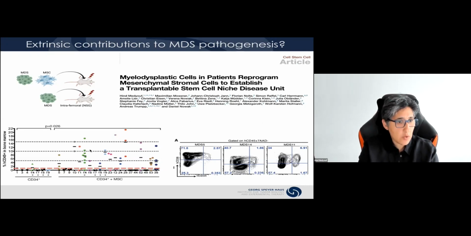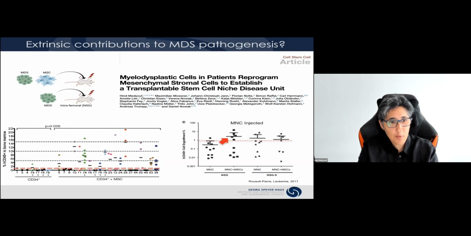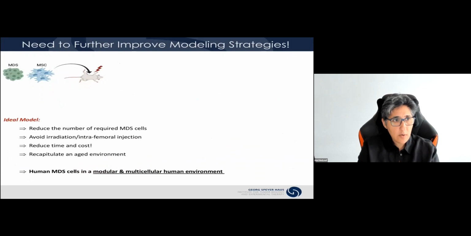Now, since then, I just want to highlight one study here from Dominique Bonnet's lab and just really point out that in our study, we use a threshold for engraftment of about 1%. And if you use the same threshold in the Bonnet studies, you can really appreciate that when they transplant mononuclear cells with MSCs from MDS patients, they actually see a significant increase in engraftment, further confirming our results. So that was already a significant improvement.